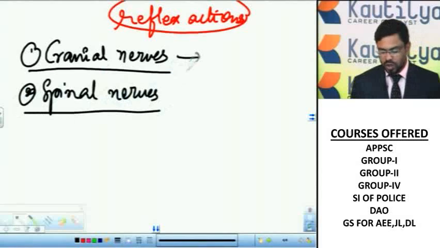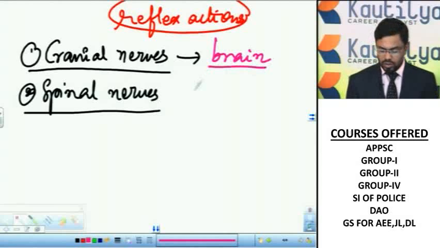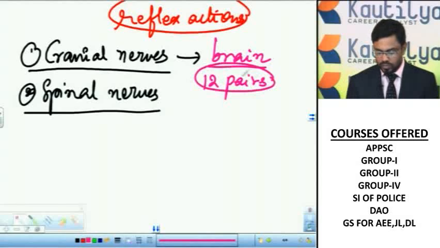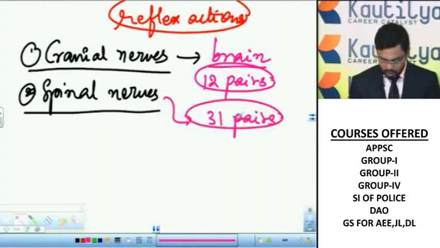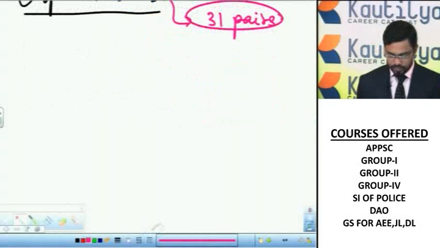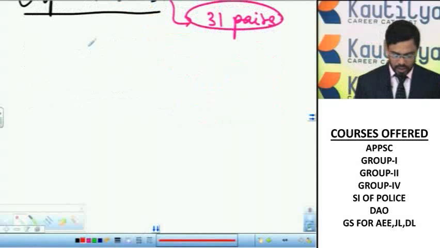The nerves which originate from the brain are called cranial nerves. There are totally 12 pairs of cranial nerves. Spinal nerves, there are 31 pairs. The cranial nerves may be sensory, motor or mixed nerves.